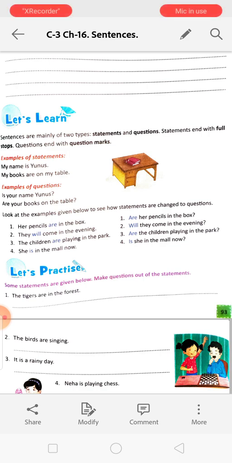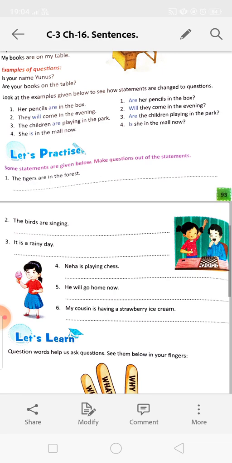They will come in the evening. Will they come in the evening? The children are playing in the park. Are the children playing in the park? So this way you can do.